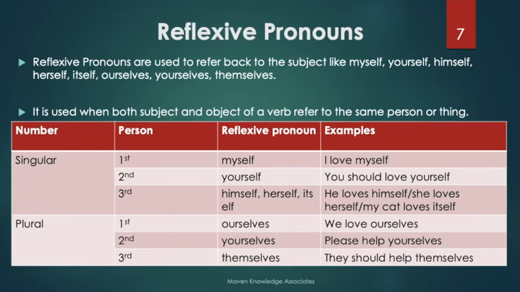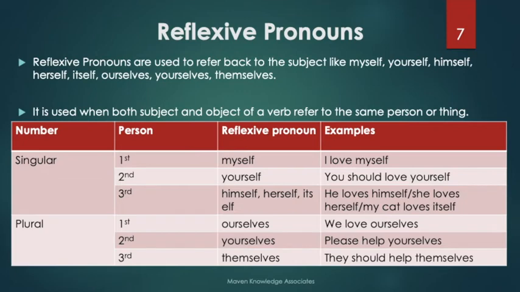So when in a sentence the subject and object are the same person. Let's understand this more through these examples. I love myself. In this example, I'm talking about myself. So the subject is I and the object is myself, but we are talking about the same person.